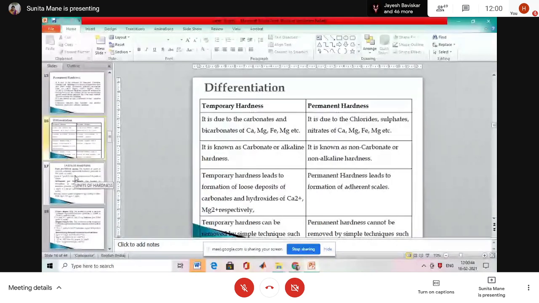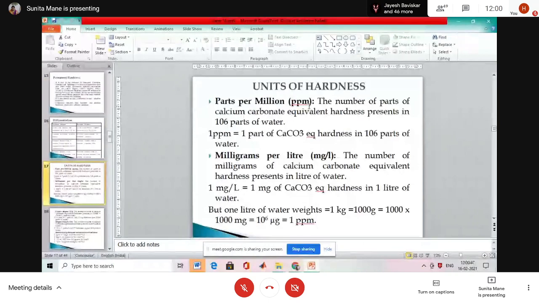Then this is the unit of hardness. Okay, so what is important here? We can use the unit, that is the parts per million. ppm is always used for calculation purposes. Okay, so write down the unit, all the students, because you can write it in the exam, problems also, parts per million, ppm.